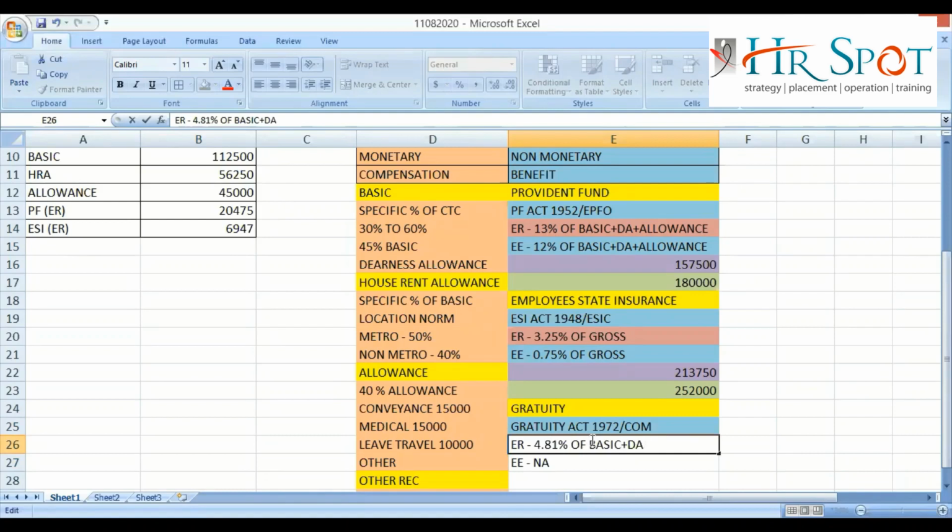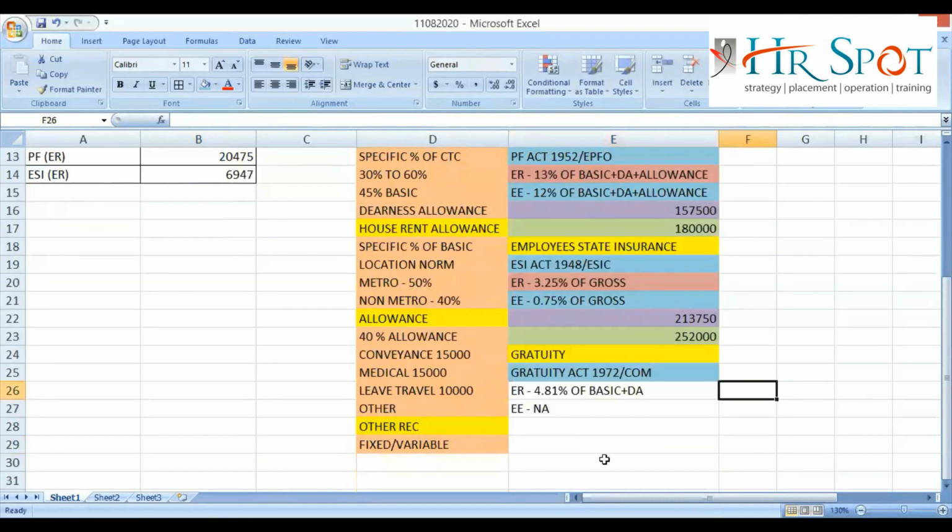Remember, I'm not talking about gratuity payment, that is, when my employee will be eligible to get gratuity, what amount of gratuity they will get, and what the formula to calculate that is. That will be our discussion in statutory. Here I am discussing how I will show my gratuity contribution in the CTC. That is 4.81% of basic plus DA.